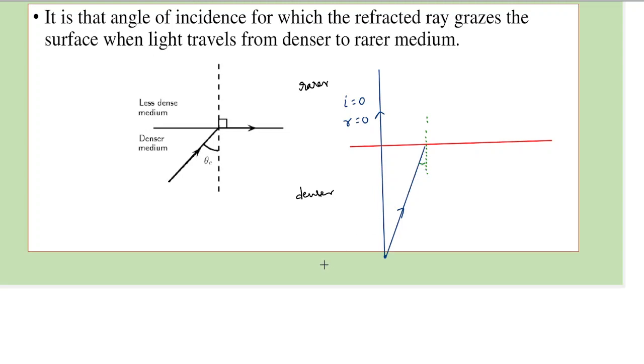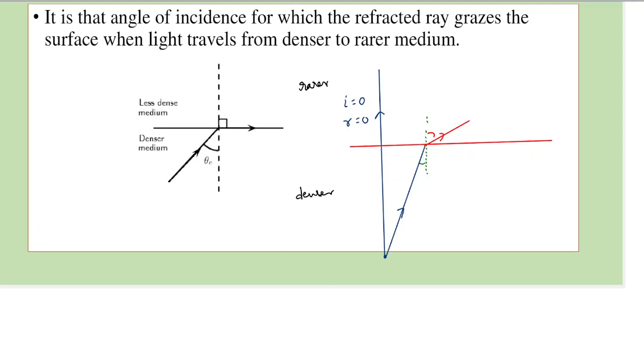Here, since light is moving from denser to rarer medium, light would bend away from the normal. So the light ray would bend and say it comes out like this. So this is the angle of refraction. In this instance, both I and R have increased.